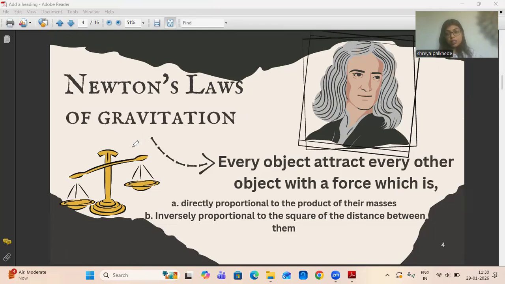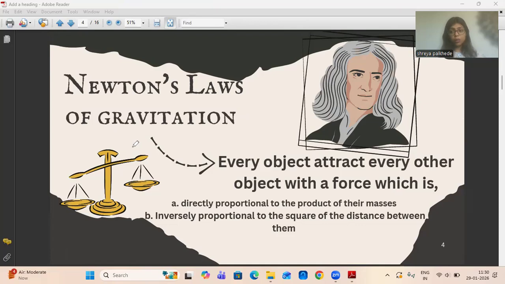That was the instance that got him asking about this force which pulls things toward the earth. And then he researched, did experiments and carried out his research on gravitation and on this force which pulls things toward itself.